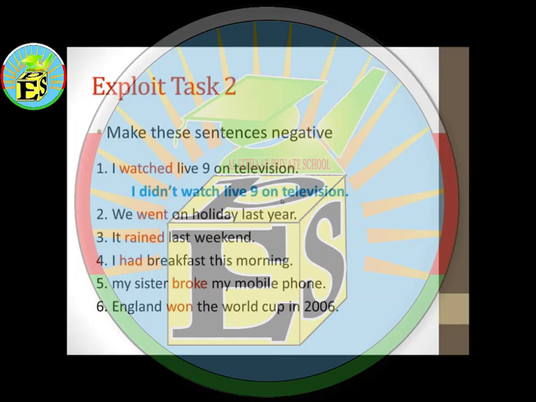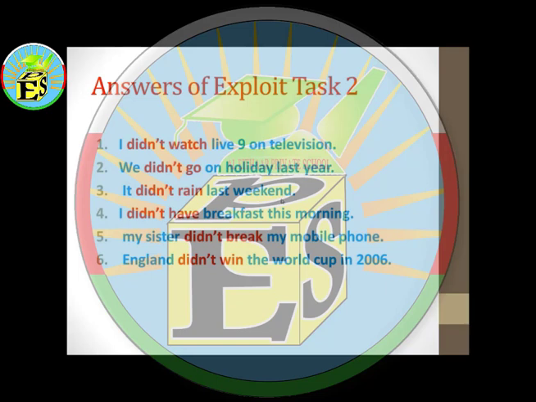So before moving to the answers, I want you to have a look at these sentences. Here you have the verbs in red. Notice that all of these verbs are written in the past form. So after writing the sentences with didn't, it's going to be followed by the verb in its base form. Now we will move to the answers. Write the answers in your notebook and compare them to your own answers.